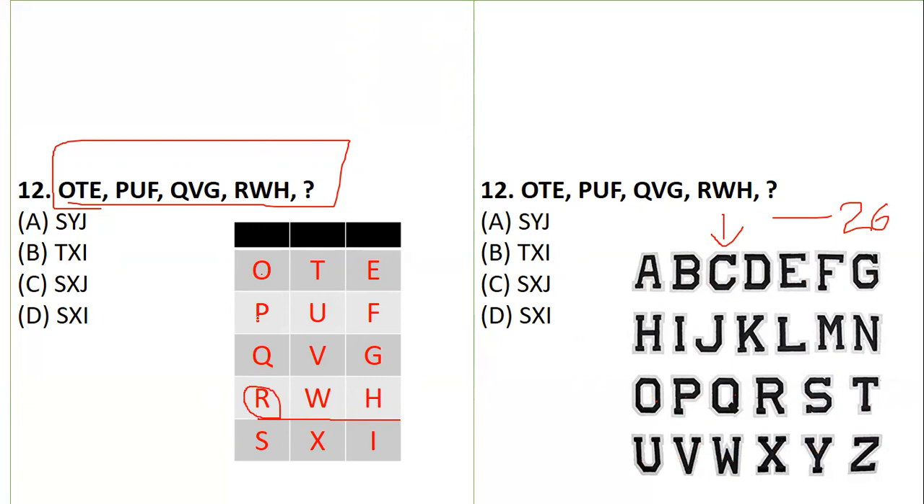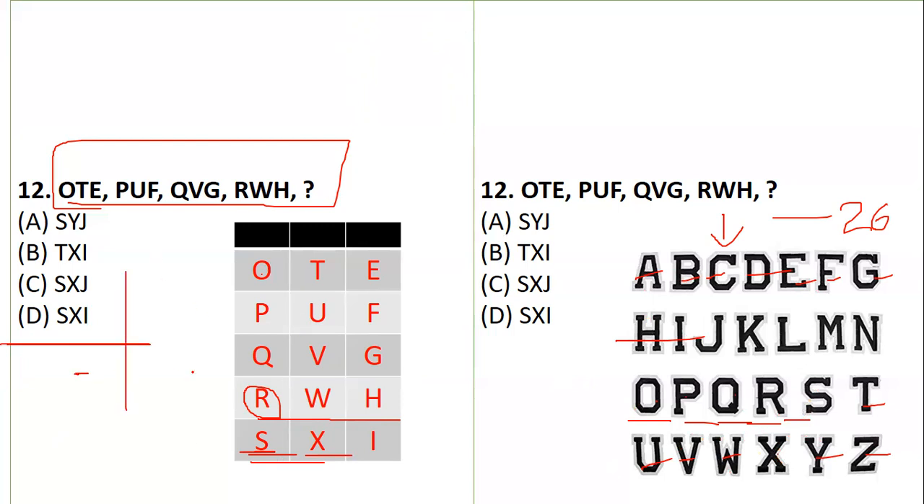Now see, O, P, Q, R are all in sequence, so the next in sequence will definitely be S. Now W and X. The distance between S and X should be the fifth alphabet: 1, 2, 3, 4, fifth. And the distance between X and I should be 10: 1, 2, 3, 4, 5, 6, 7, 8, 9, 10. That is how you get the answer SXI. I hope it is very clear.